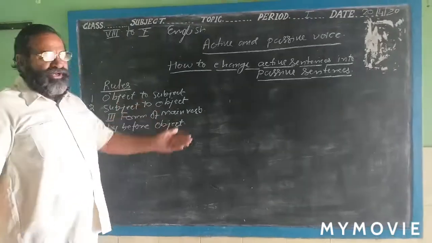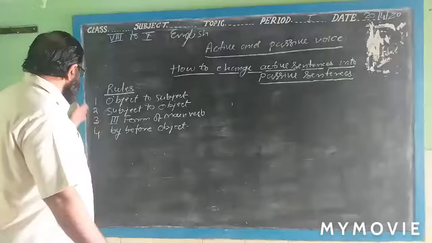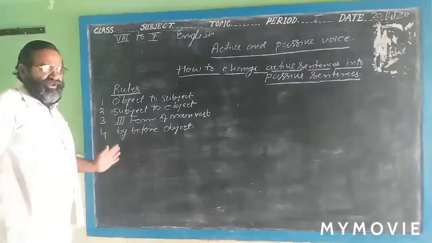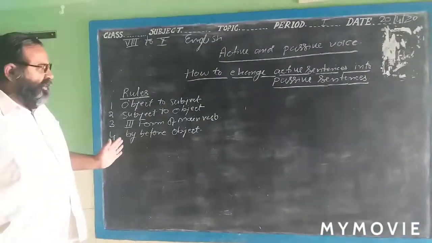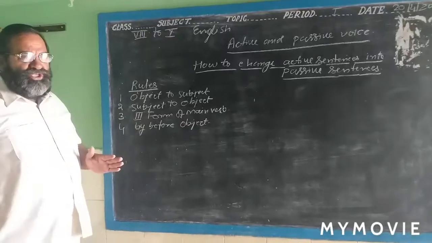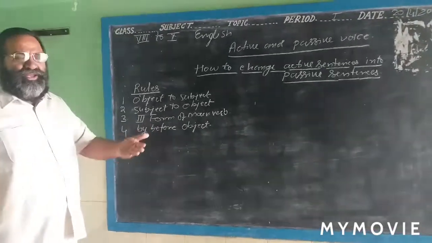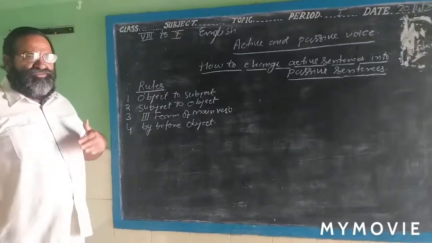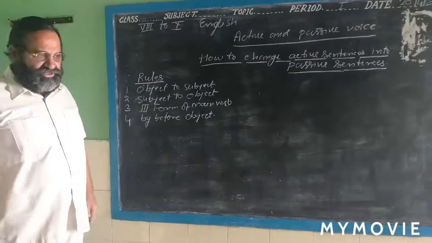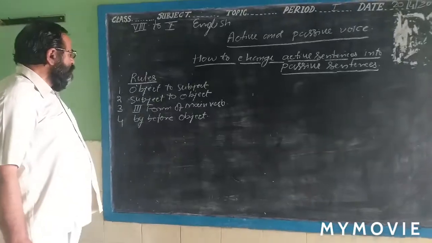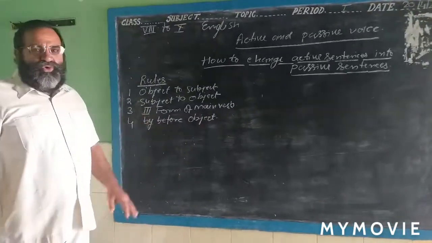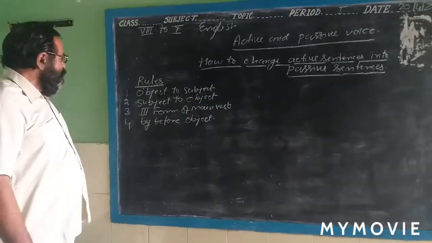When we change the active sentence into passive voice, there are four rules, and there are so many other rules. As I will teach you, subsequently we will take the topic. We will take many sentences on how to change from active sentence to passive voice sentence. First of all, the most important four rules are here. First is